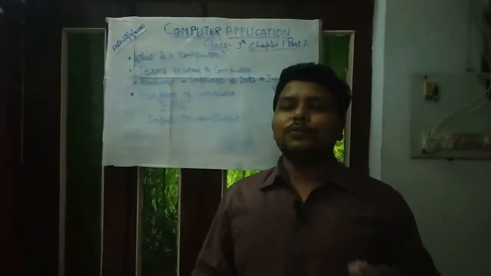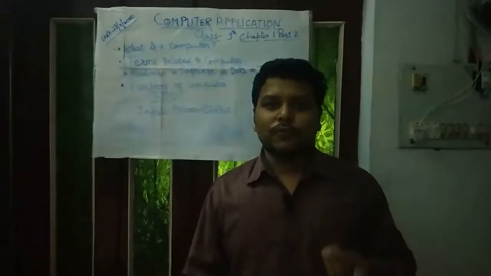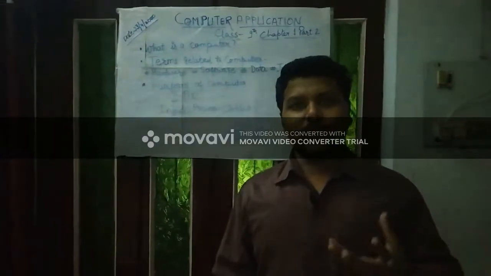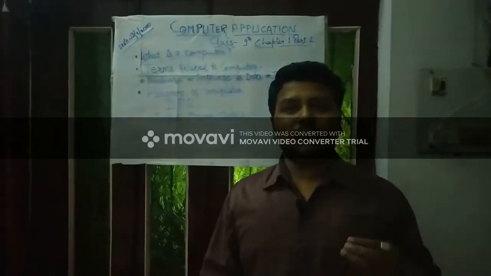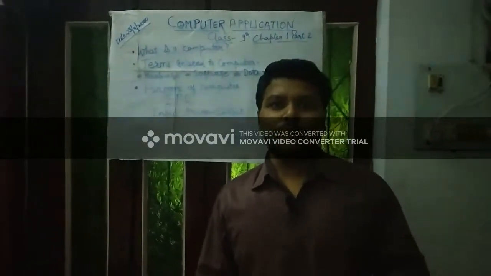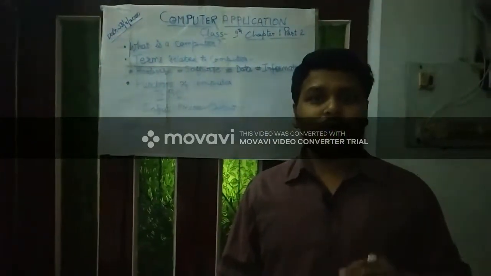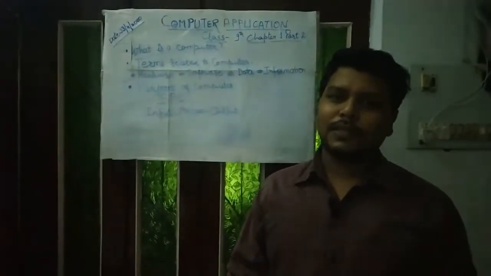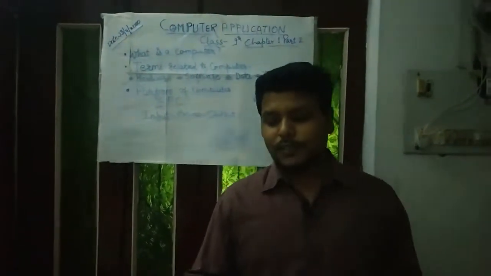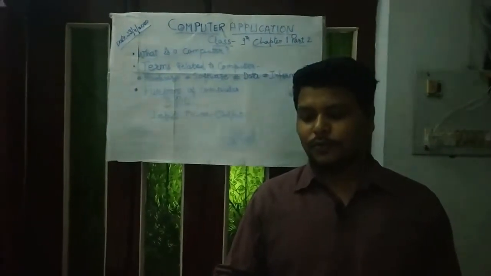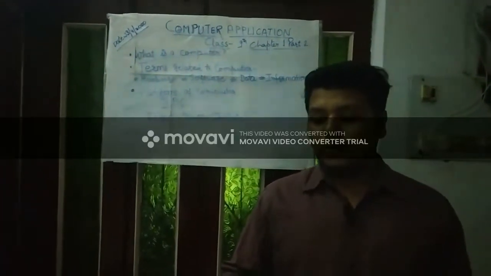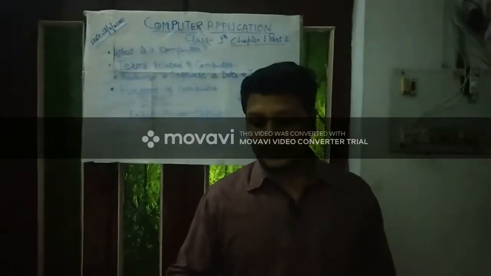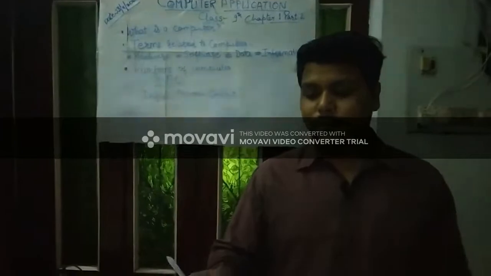It is easy to say that a computer is an electronic device which makes our work easy, but this definition is for the lower section, not for the higher standard. For higher standard, the definition is: a computer is an electronic device or group of electronic devices to process data or to perform a variety of operations or instructions.